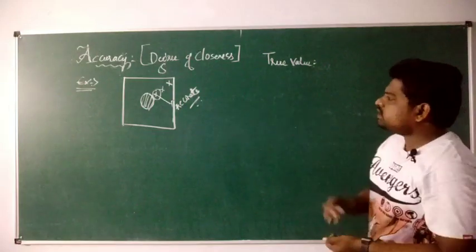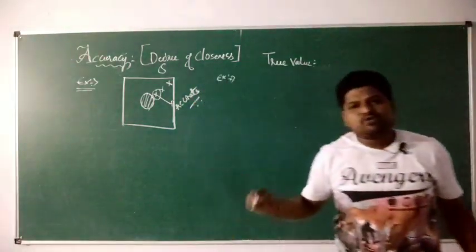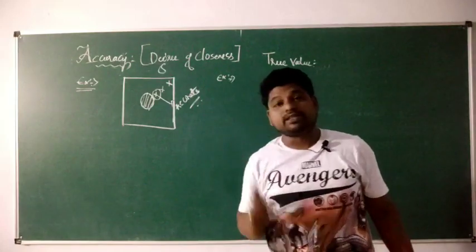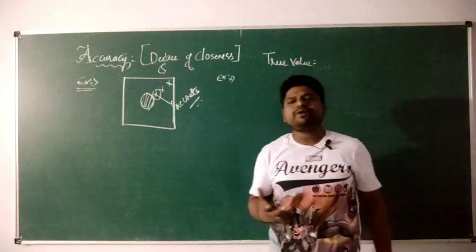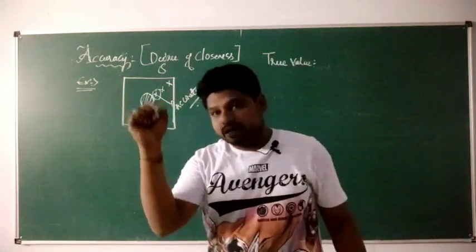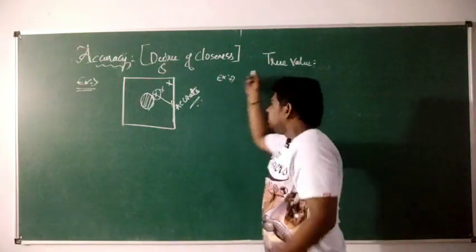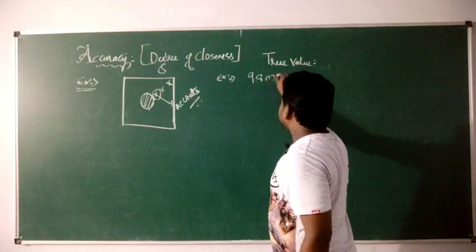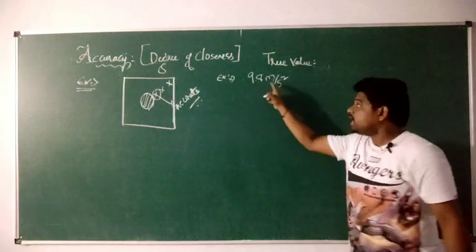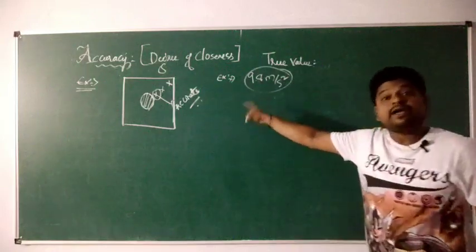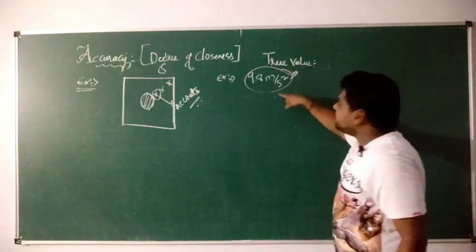If you haven't understood this, take one more example. Example number 2. We all know, since 9th standard, about acceleration due to gravity. What is acceleration due to gravity? Somewhere, for example, we take it as 9.8 meter per second square. This 9.8 meter per second square is nothing but the true value. So it is a predetermined one.